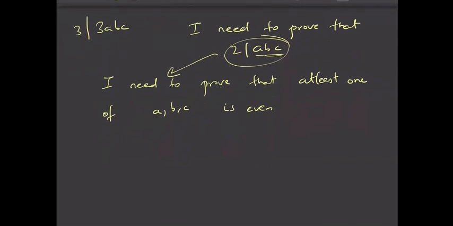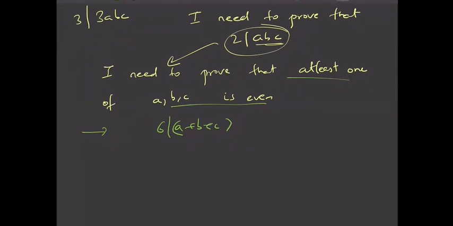So how I'm doing this is, I'm doing this by contradiction. So 6 divides A plus B plus C, right? Now I need to prove that at least one of ABC is even. I'm trying to prove this by contradiction. I'm saying that say all ABC are odd. If all of these are odd, then A plus B plus C is also odd.